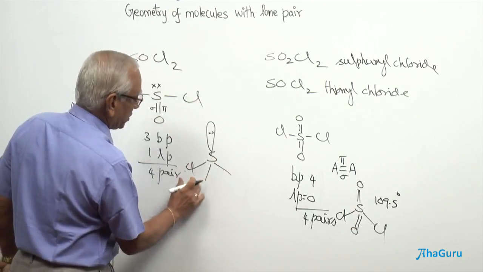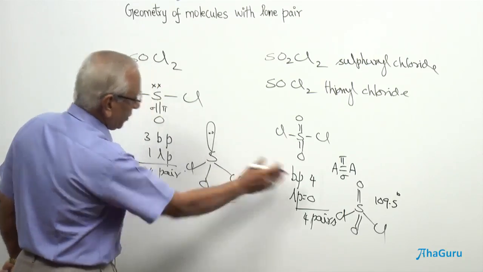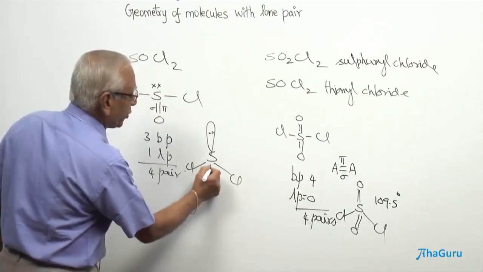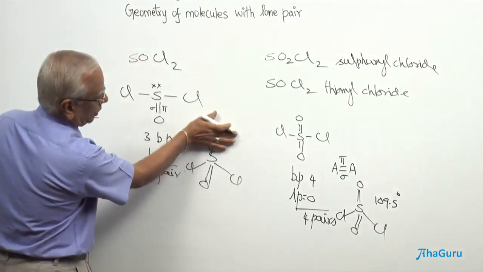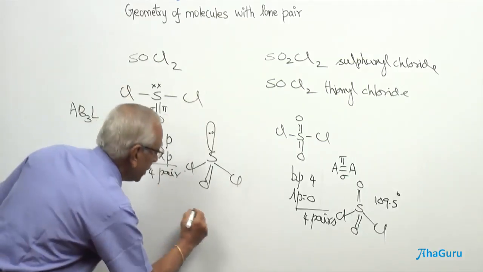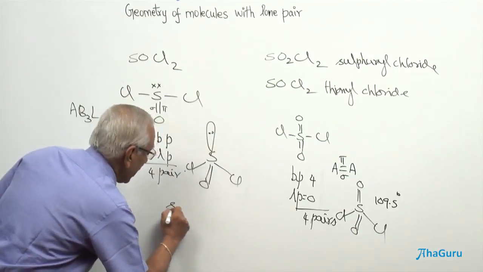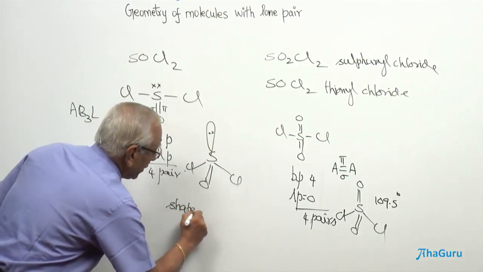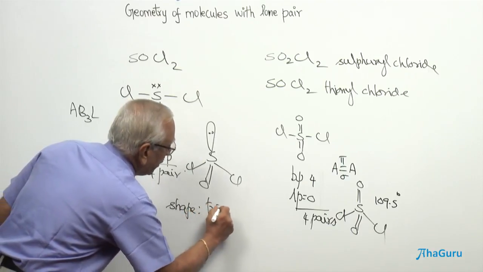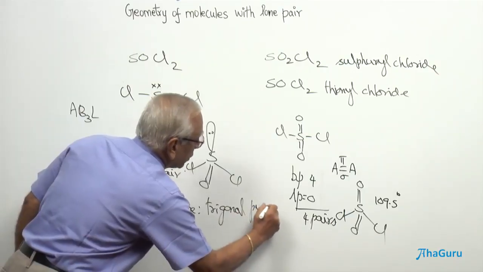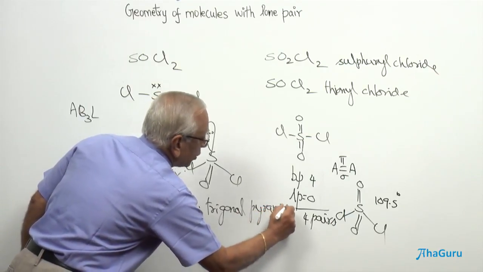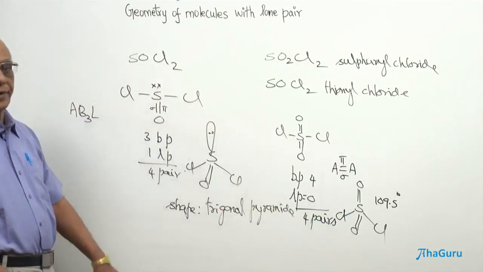It is going to be the oxygen here, any one of them can be oxygen. And of course, we have put a double bond here. So, what is going to be the shape of the molecule? Shape of the molecule, we do not consider the lone pair here. Again, the shape is going to be trigonal pyramid. One more example of the trigonal pyramid here.